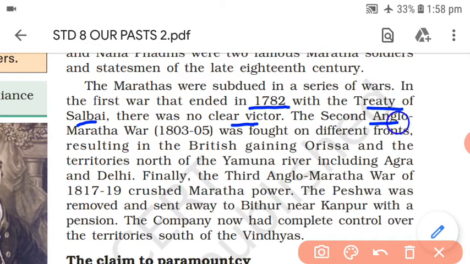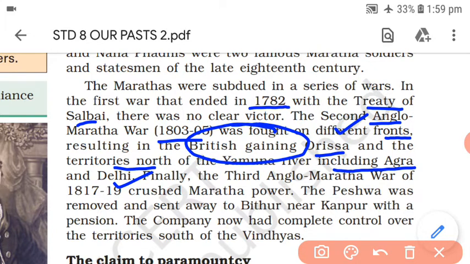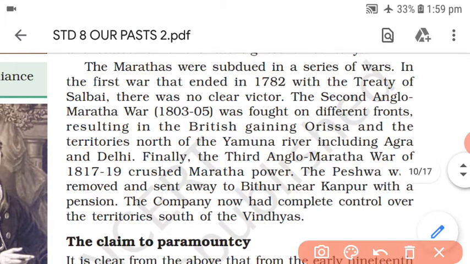The second Anglo-Maratha war, which ranged from 1803 to 1805, was fought on different fronts, resulting in the British gaining Orissa and the territories north of the Yamuna river, including Agra and Delhi. So in this part, the British gained something. With this second war, the British won parts of Orissa and the territories north of the river Yamuna, including Agra and Delhi. So with the end of the second war, the British had a number of benefits.